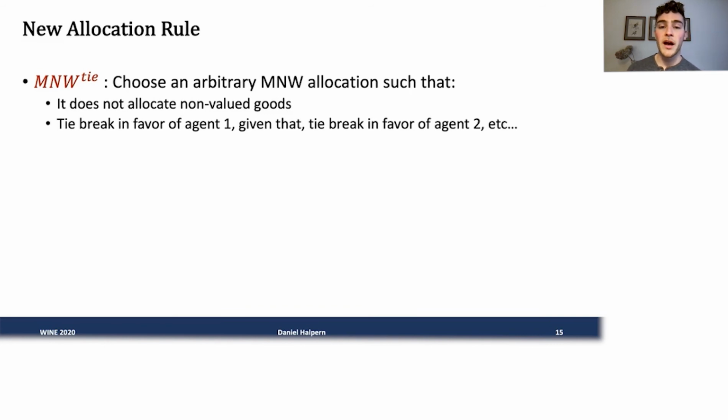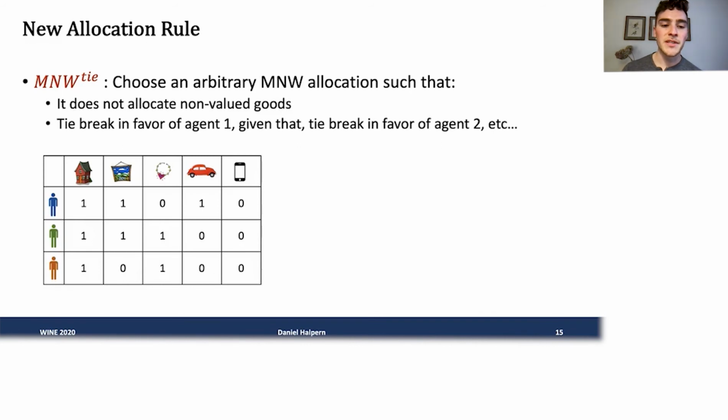First of all, we're not going to allocate non-valued goods. So these are goods that every agent says they value at 0. We're not going to give those to any agent. They're going to remain unallocated. Finally, if there are multiple maximum Nash welfare allocations that give different values to different agents, we're going to tie break first with respect to agent 1, so maximize their utility among maximum Nash welfare allocations, and then given that, maximize the utility of agent 2, and so on.